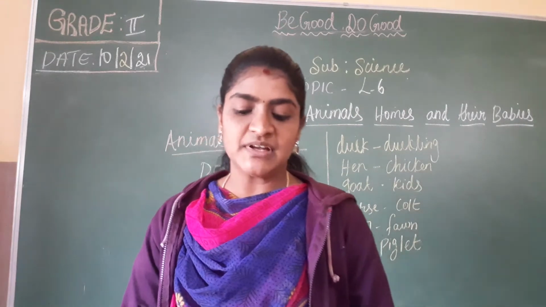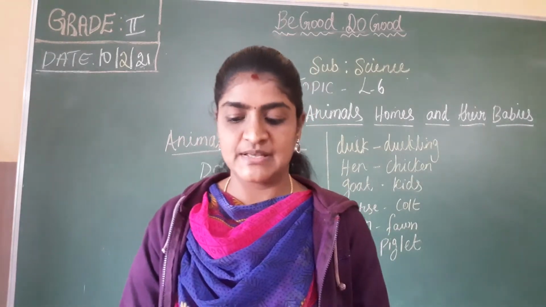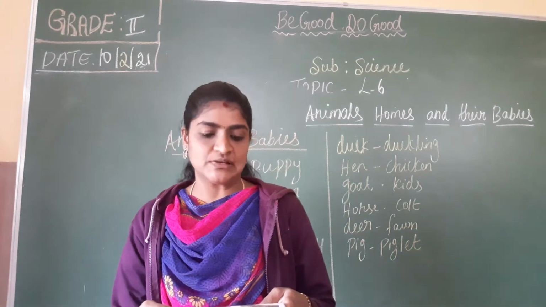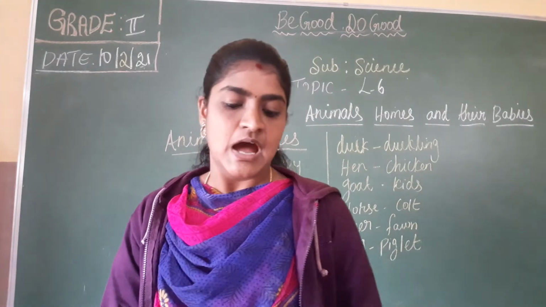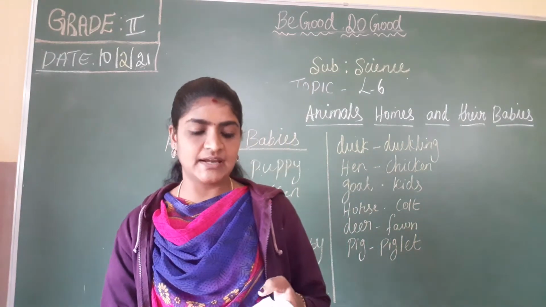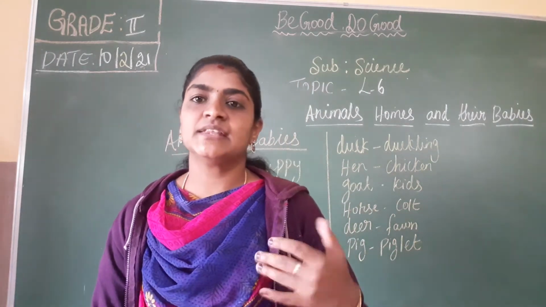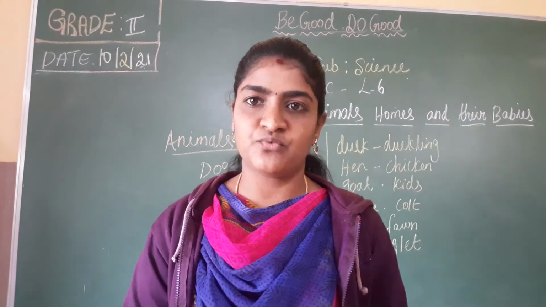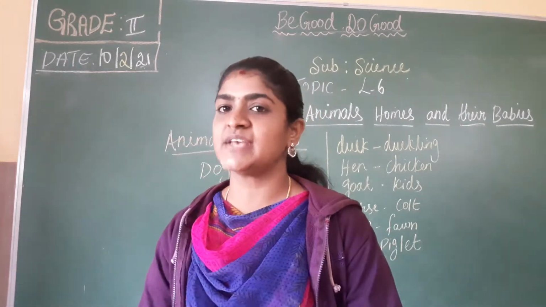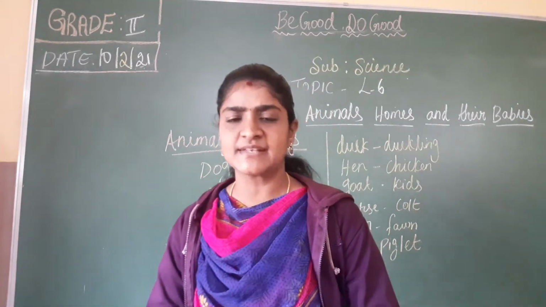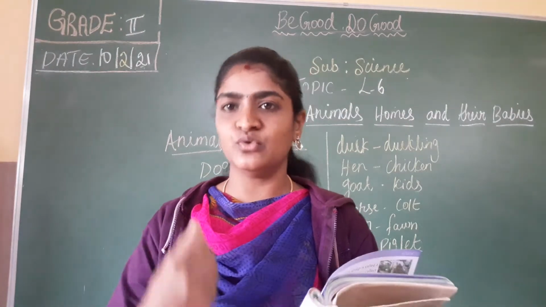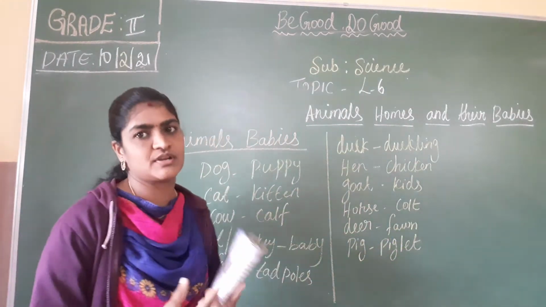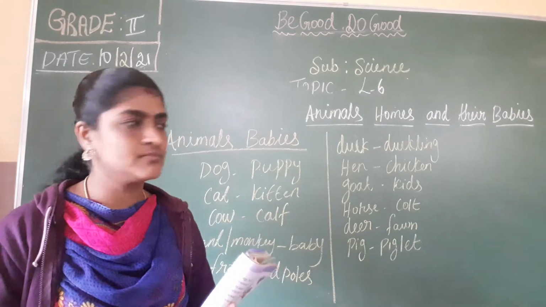Animals give birth to young ones. Their babies mostly look like their parents. The animals take care of their babies. They feed them and keep them safe. The animals give birth to young ones in two ways: either by laying eggs or by giving birth directly. There are two kinds of reproduction for animals.